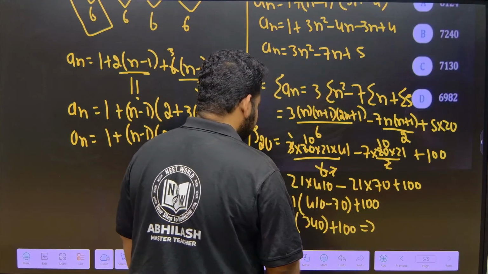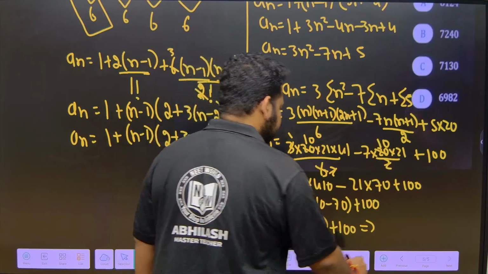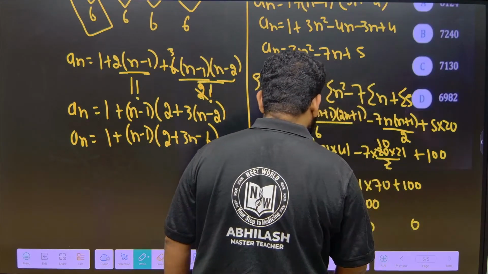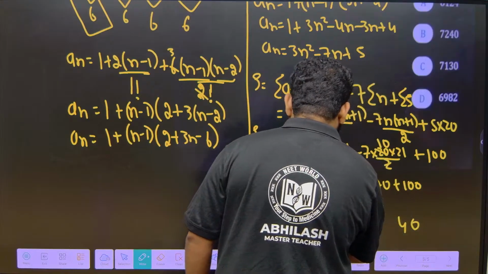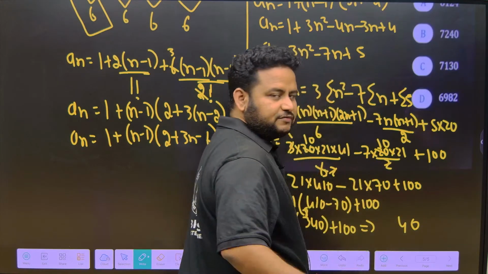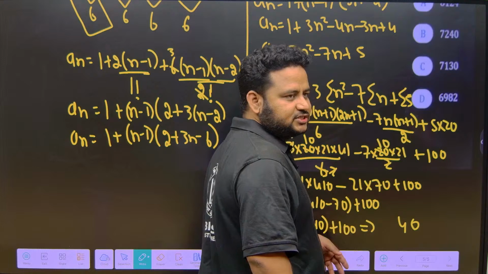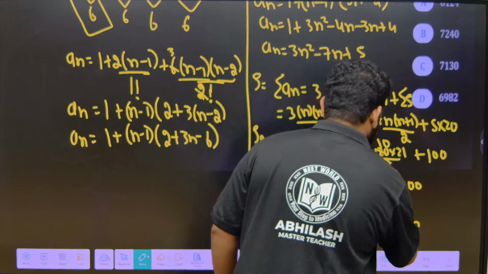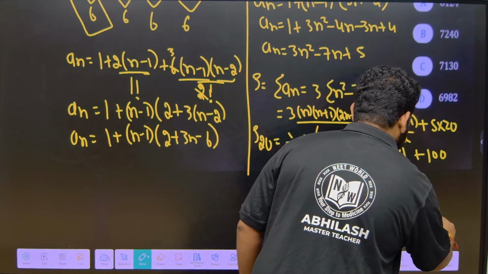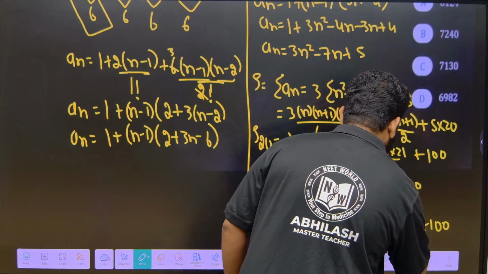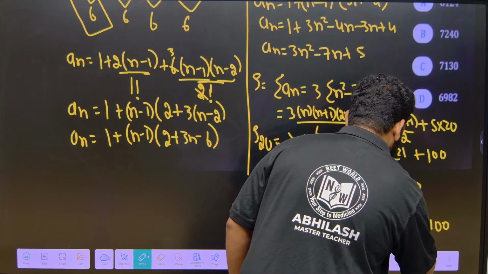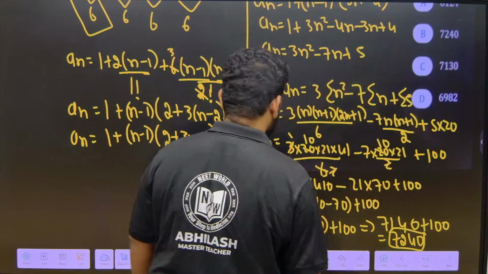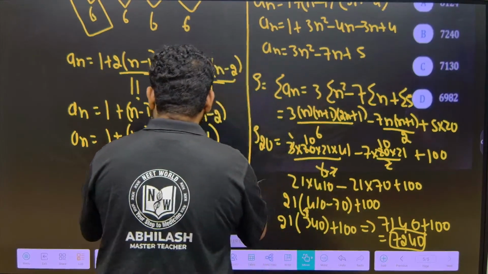21 into 340. So I'll write just 0. 21 into 4 is what? 84. Okay, 21 into 3 is what? 21 into 3 is 63. 63 plus 8 is 71. 7140 plus 100. So this gives us what? 7240. 7240 is the right answer to this question, friends.